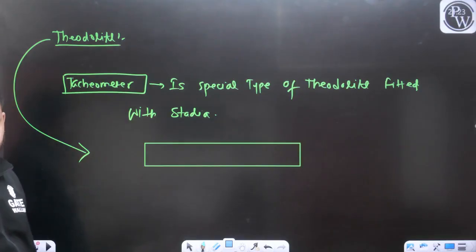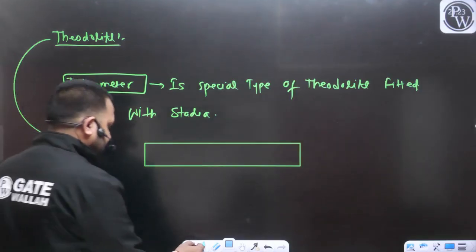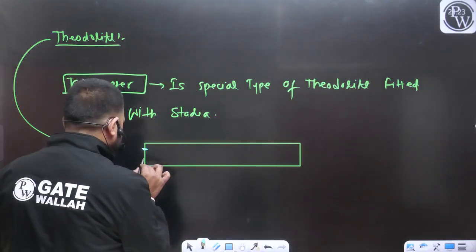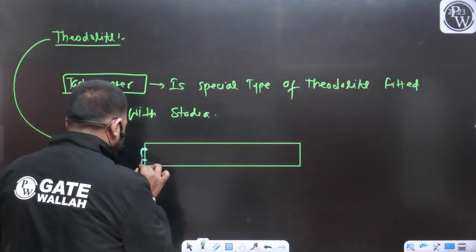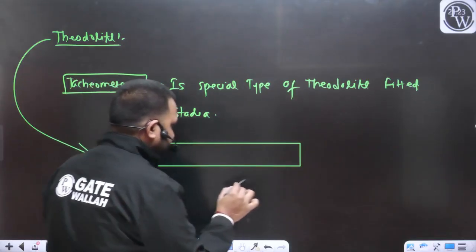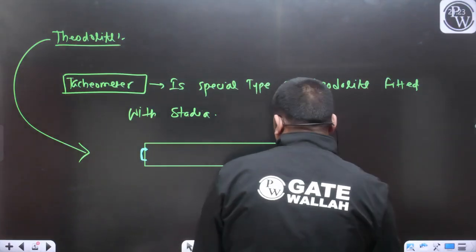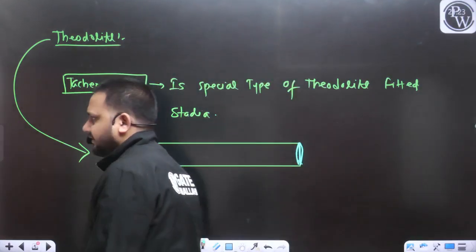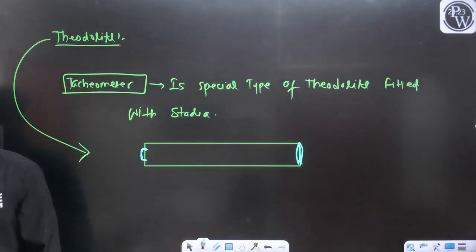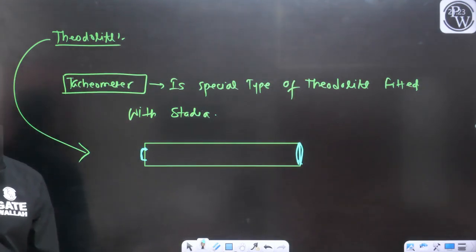One was the eyepiece, something like this, and another was the objective lens. These were the two components in the case of the theodolite.